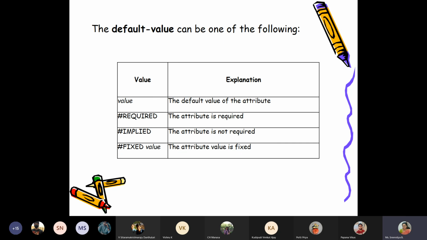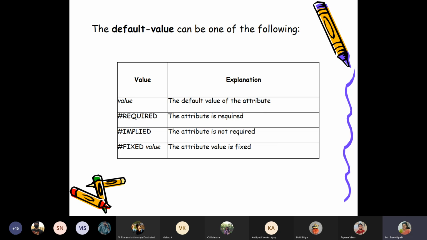Default value can be one of the following. Either I can give a value there, or I can specify that this particular attribute is a must in your XML document. That is #REQUIRED, I will write. If that is written, you cannot leave that attribute empty in your XML document. If you do that, it will go to invalidation. So if this attribute value is mandatory, I can write #REQUIRED.